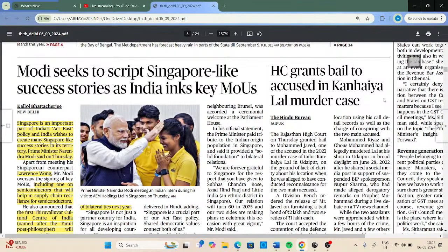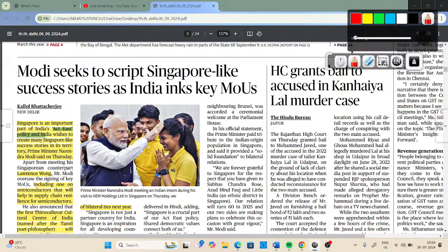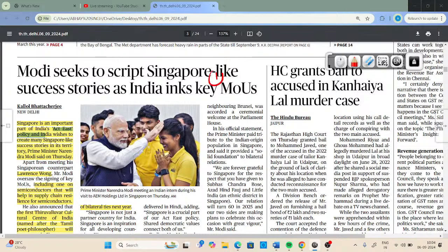So we have to discuss one important policy when we talk about Singapore, and basically this particular policy is the highlight of this particular visit, Act East policy. Now we have to understand the important facets of this concept. First of all, let's understand what this Act East policy is, and was there any forerunner of this policy?